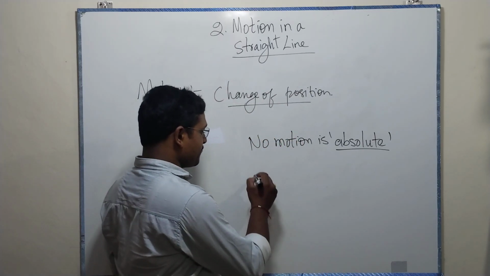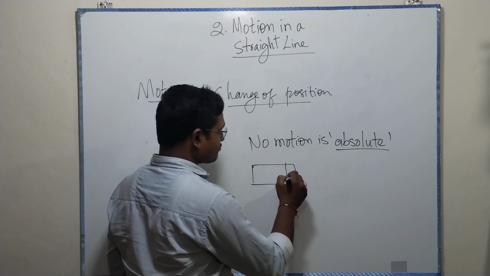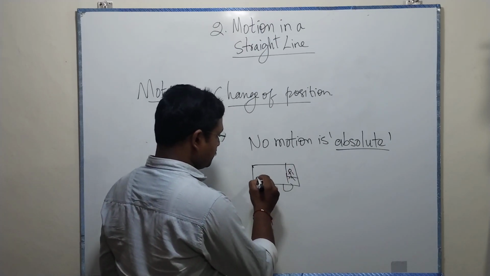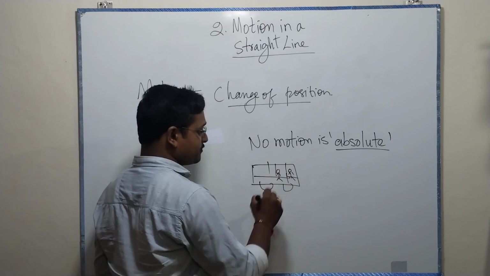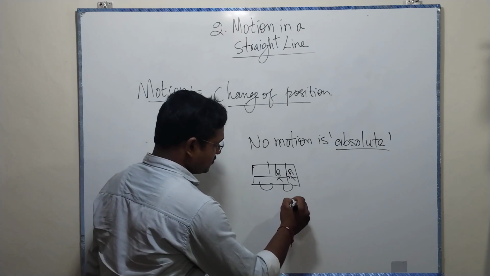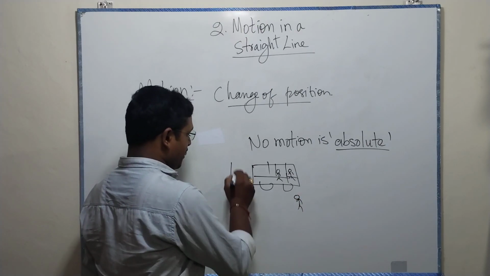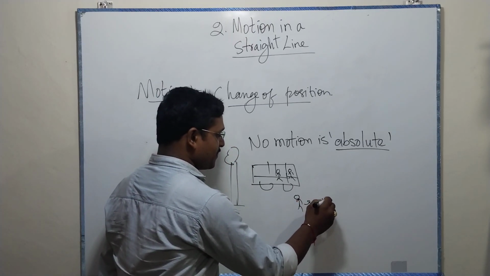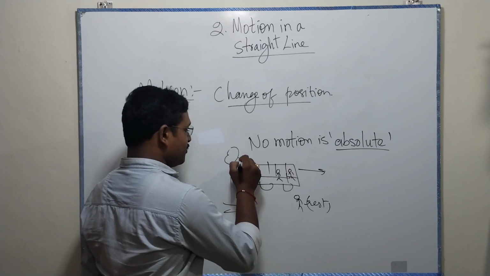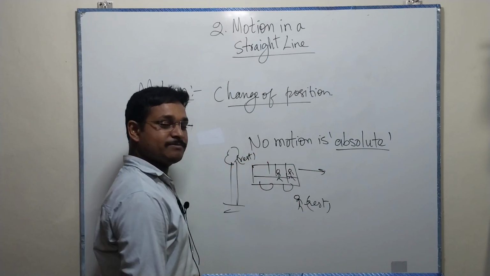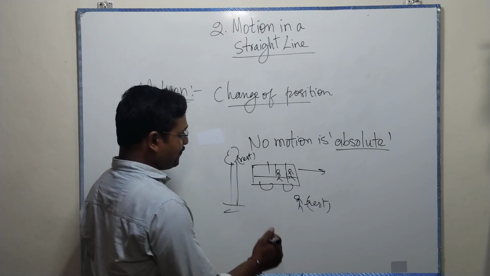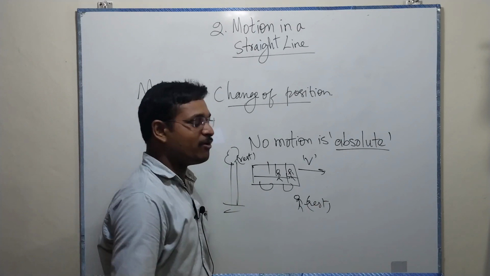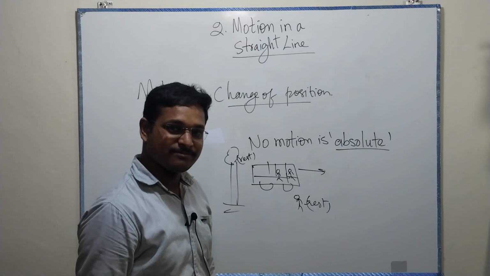For example, in the bus, the driver is sitting in the first seat and another boy is sitting in the seat behind, and another boy is standing outside. A tree is there. This boy is at rest and the bus is moving forward, and you know already that the tree is at rest. Now the bus is going with velocity v, whatever the speed, in the forward direction.